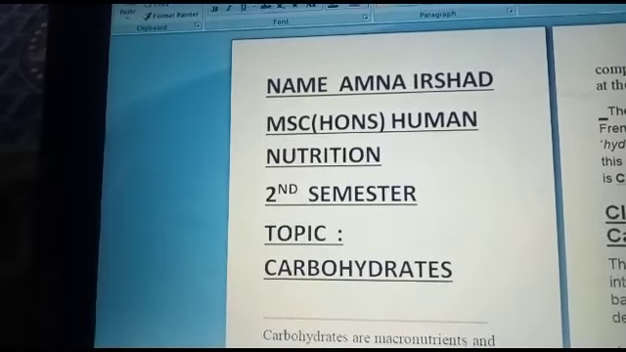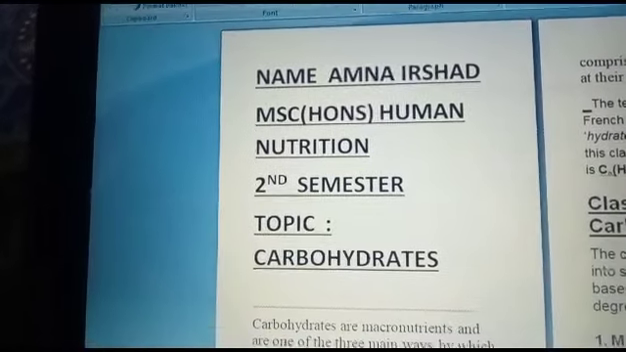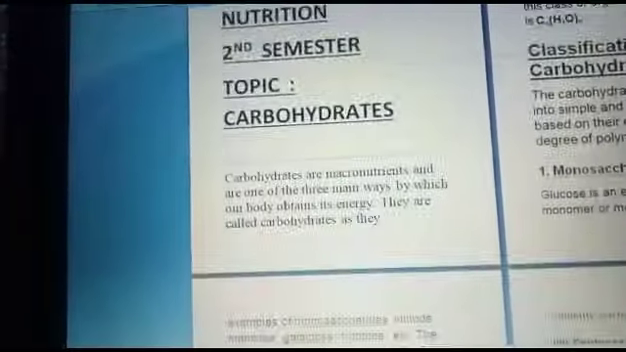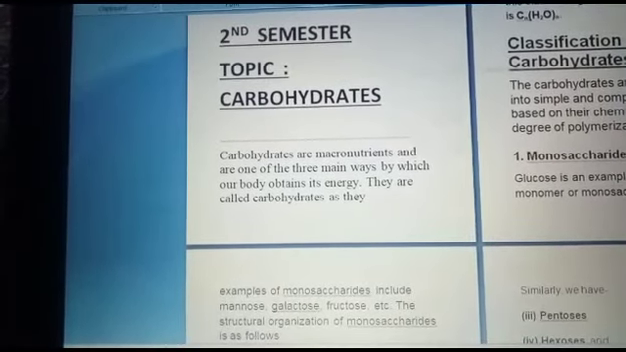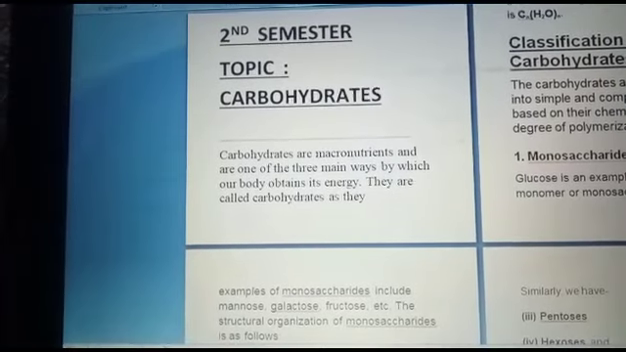Today I am going to present the topic carbohydrates. What are carbohydrates? Carbohydrates are macronutrients and are one of the three main ways by which our body obtains its energy.